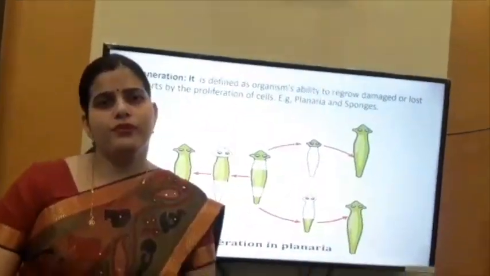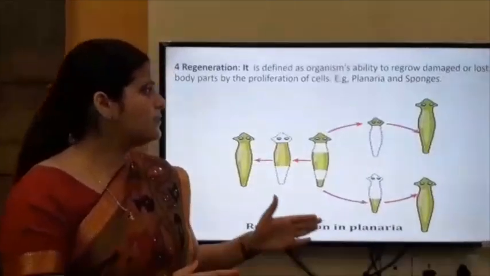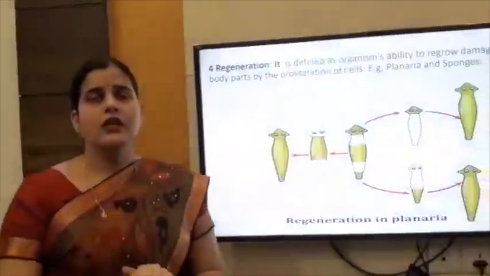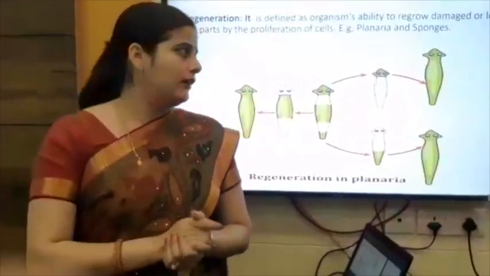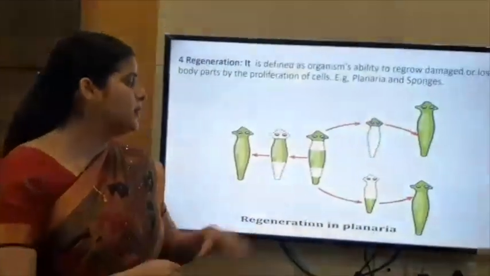This process is known as regeneration, and this occurs because of the proliferation of cells, division of cells again and again at that lost part or damaged part.